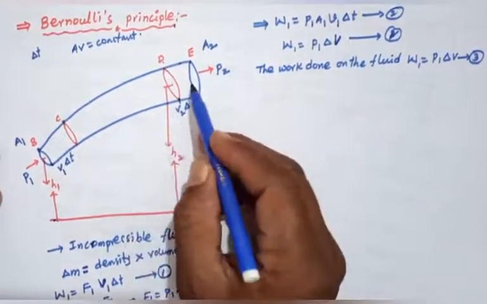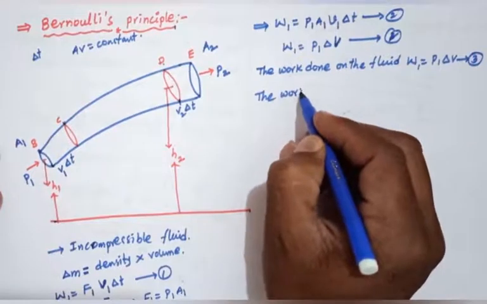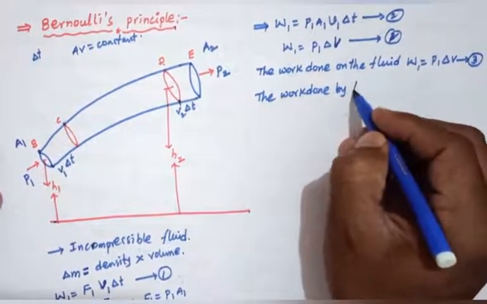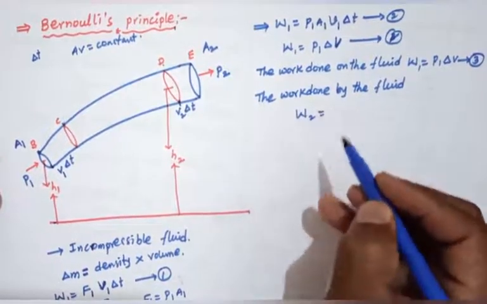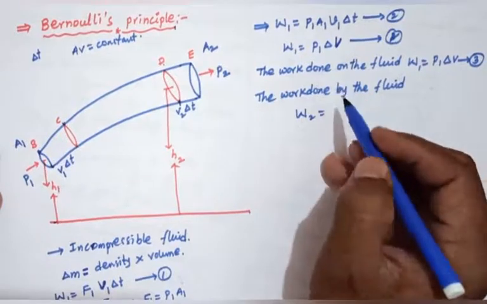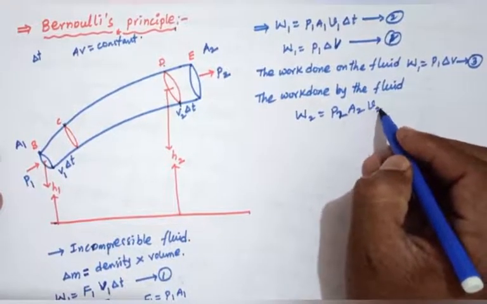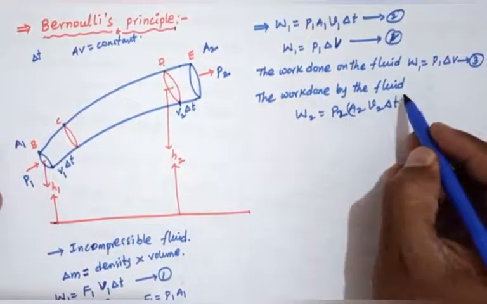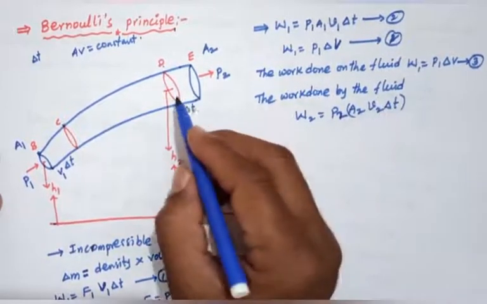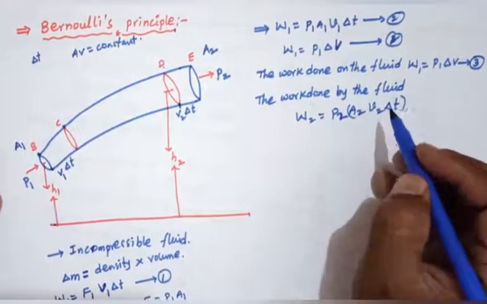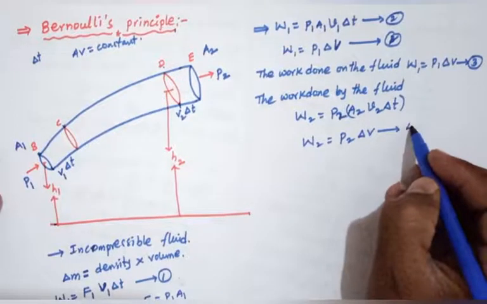Now we take the work done at the second region by the fluid. We can write the same equation: W2 equals P2 A2 V2 delta T. Here A2 into V2 delta T is area into displacement, the distance traveled by the fluid. So W2 equals P2 into delta V. This is equation number 4.